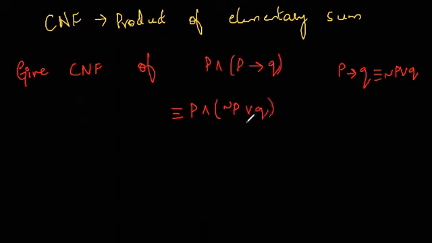Now look over here, we got an elementary sum in the bracket. This is your elementary sum, and this is your symbol for product.